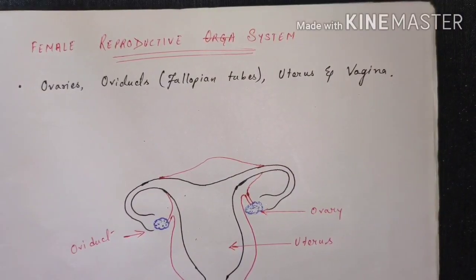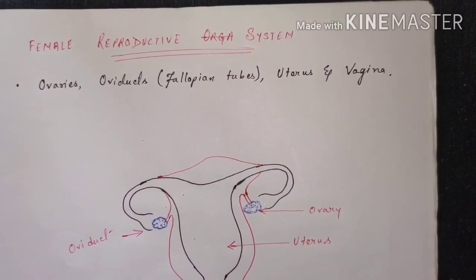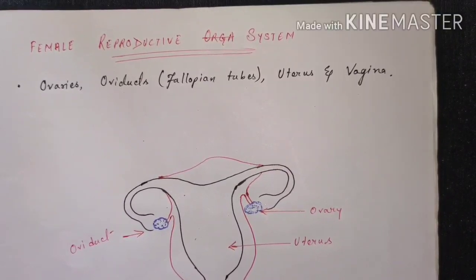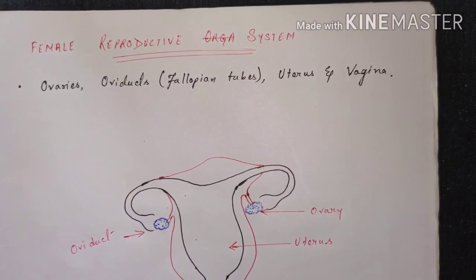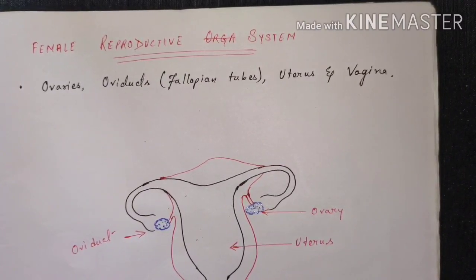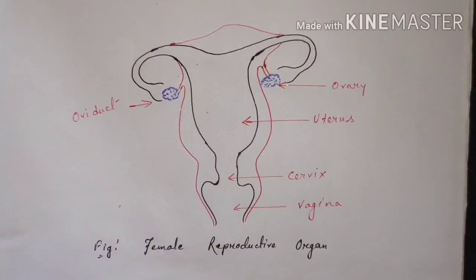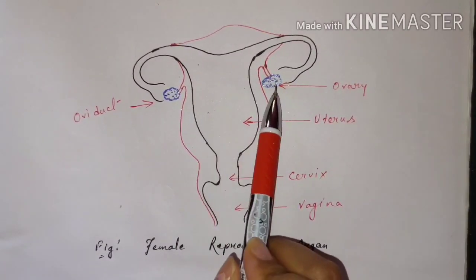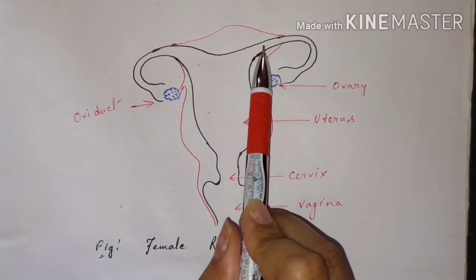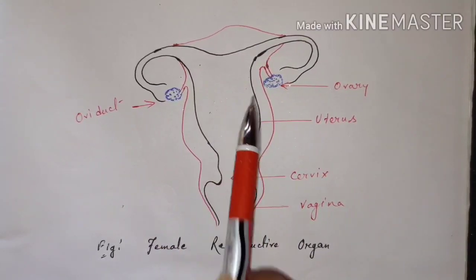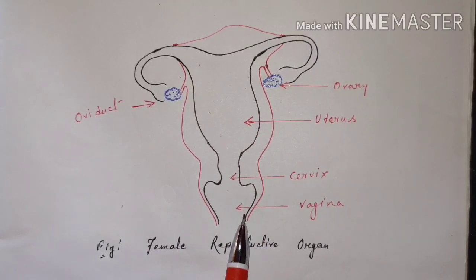The female reproductive system consists of these organs: the ovaries, the oviduct, which is also known as the fallopian tubes, the uterus, and the vagina. This is a diagram of the female reproductive organs. These are the ovaries. This is the oviduct, also known as the fallopian tube. This is the uterus, this is the cervix, and this is the vagina.